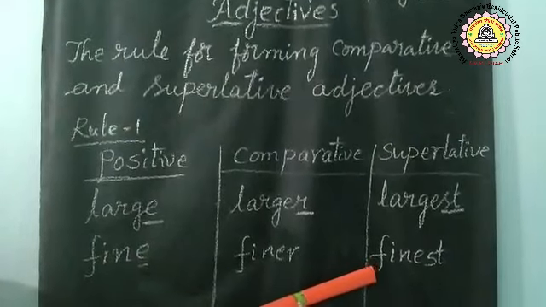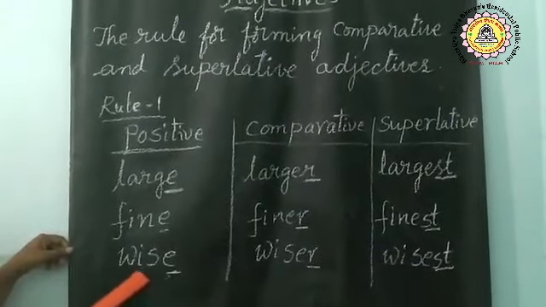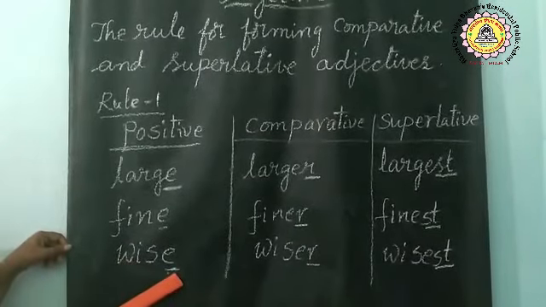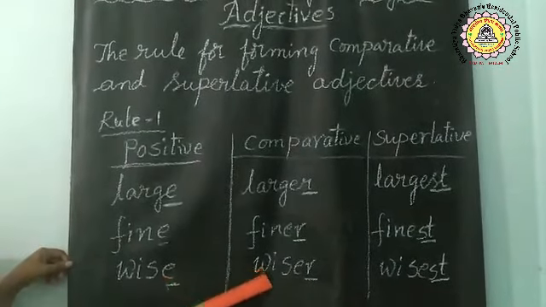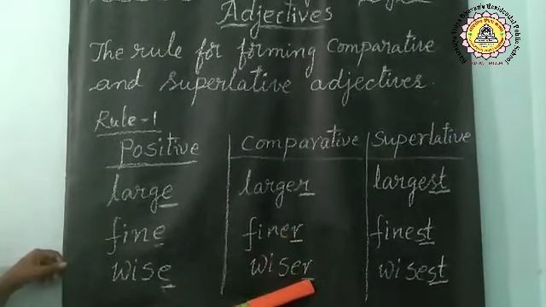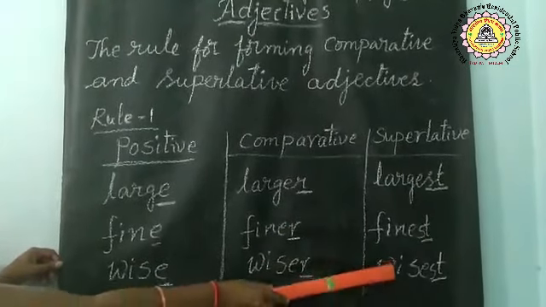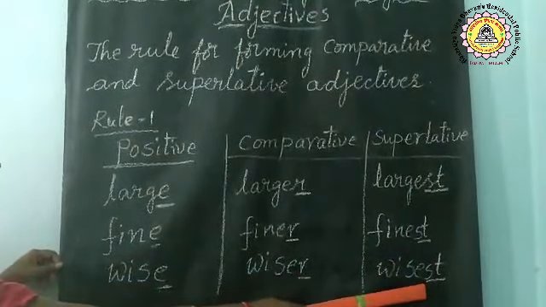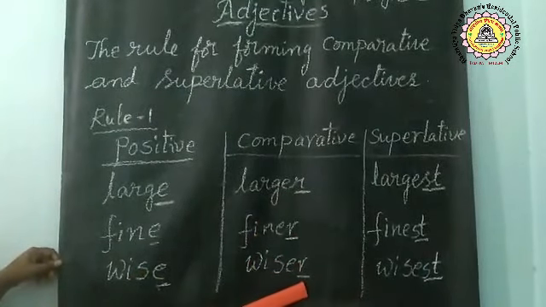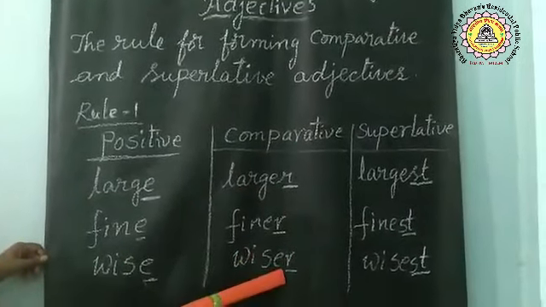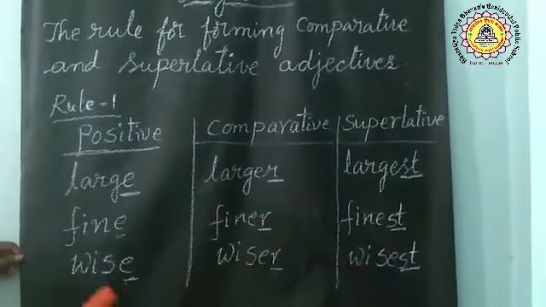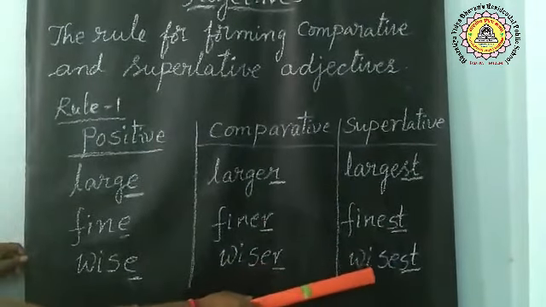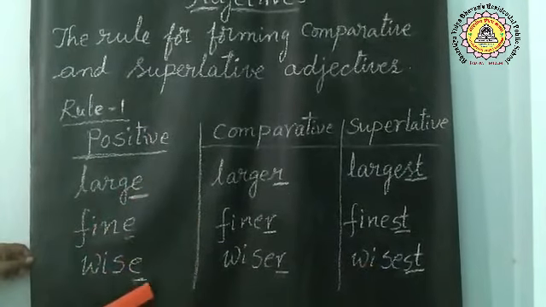Good. Let's look at here, children. What is this adjective? Wise. The word ends in E. We form the comparative by adding R: wiser. What is the superlative? Wisest. We are just adding R to form the comparative degree and ST to form the superlative degree. Wise, wiser, wisest. You have to remember this rule, children.